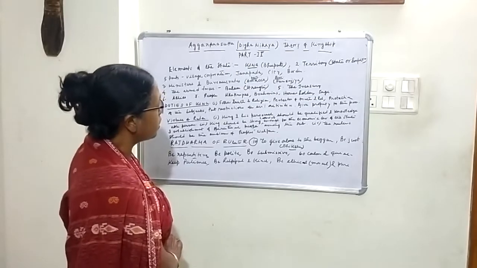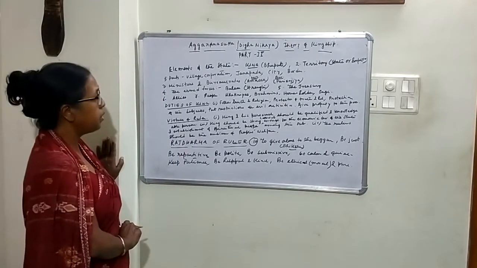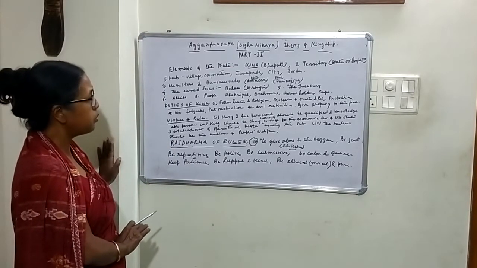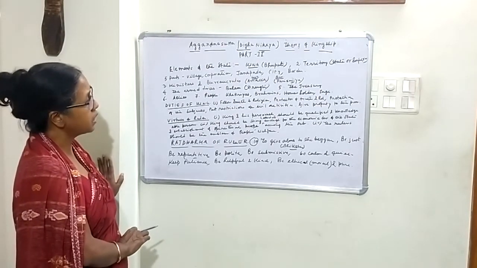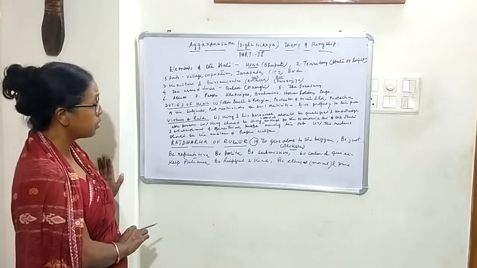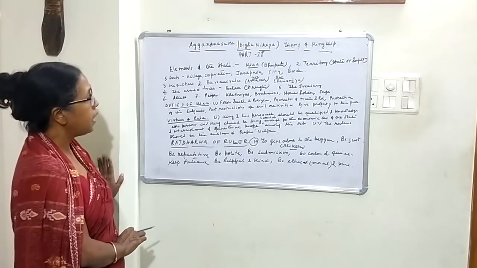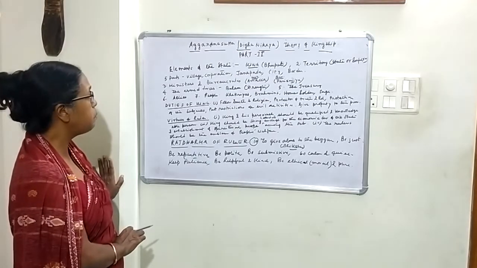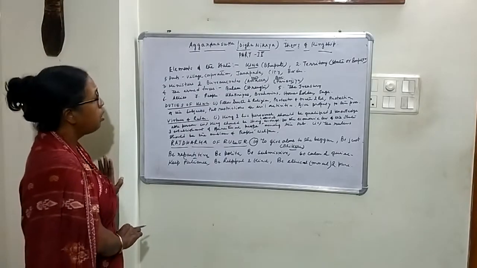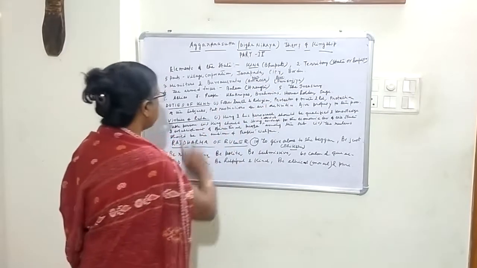The next one is the treasury. All of you are aware that treasury means where we keep the money. It is a most important element of the state because without money no state can run properly, and the welfare of the people, the economic development of the people and the strength of the people all depend on the treasury.